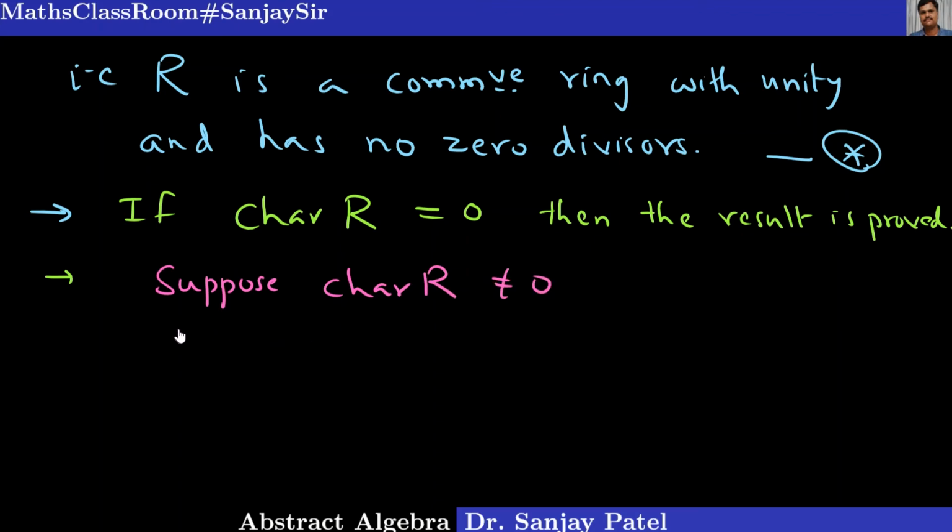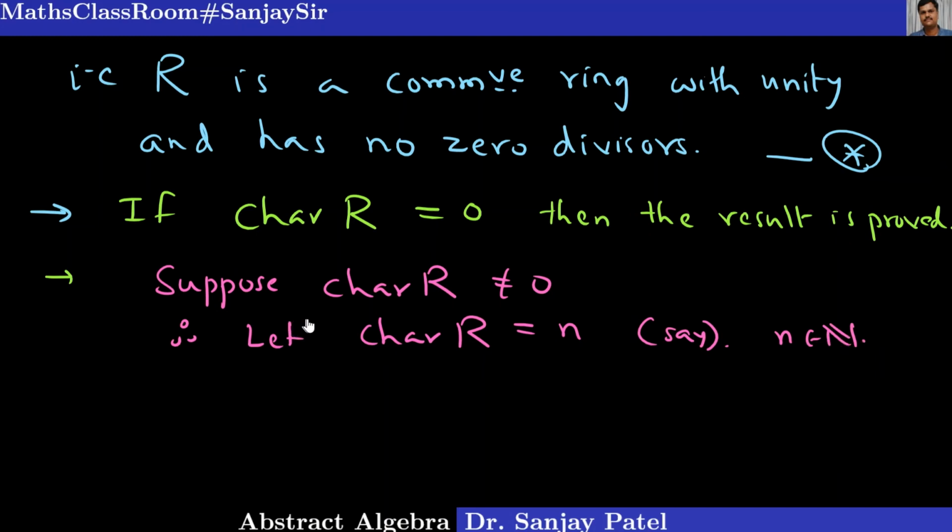It means the ring has some characteristic, it is not infinite or 0. So characteristic of R is equal to, say, n, where n is some positive integer.